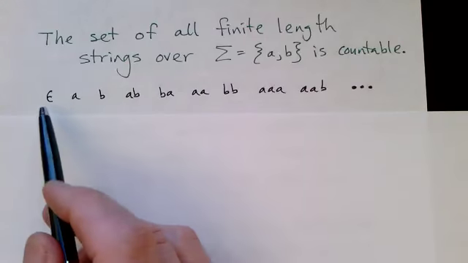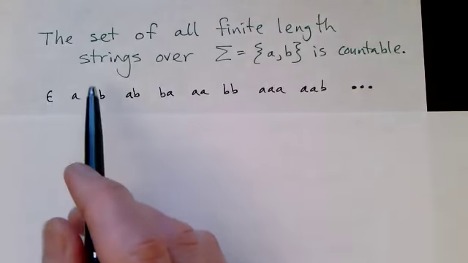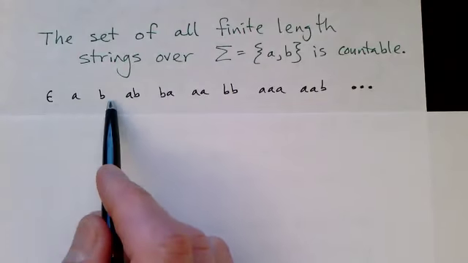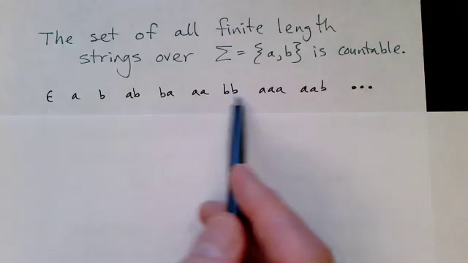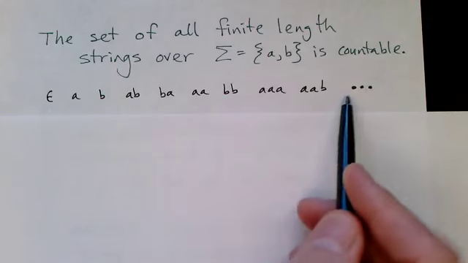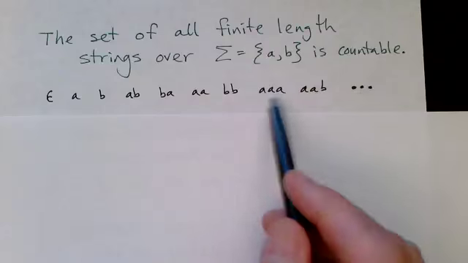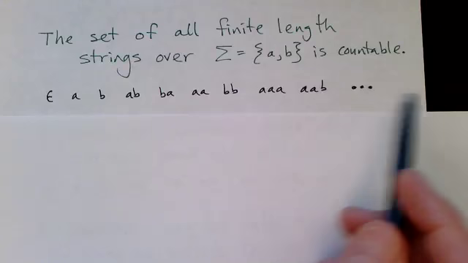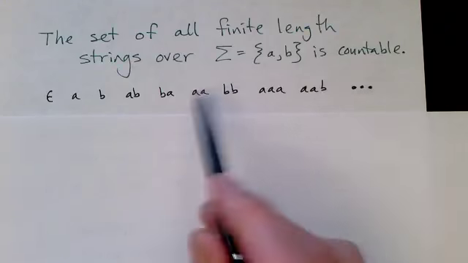Here's a list of all the strings over A and B: the empty string, the strings with only one symbol, then the strings with length 2, and then the strings with length 3, and so on. This is obviously an infinite set, but it's a countably infinite set because we can order them.